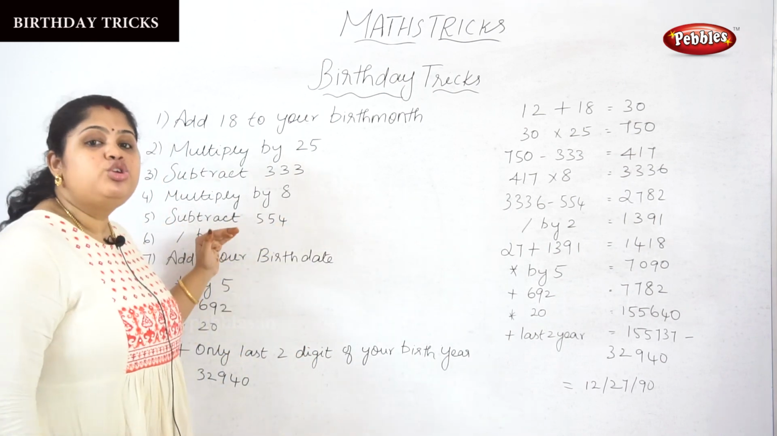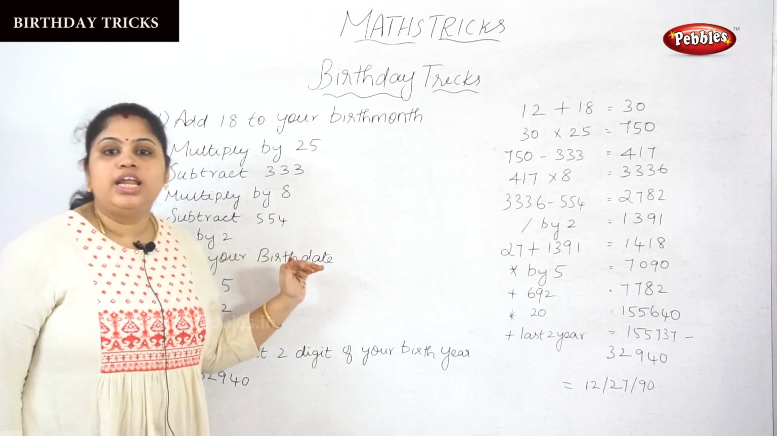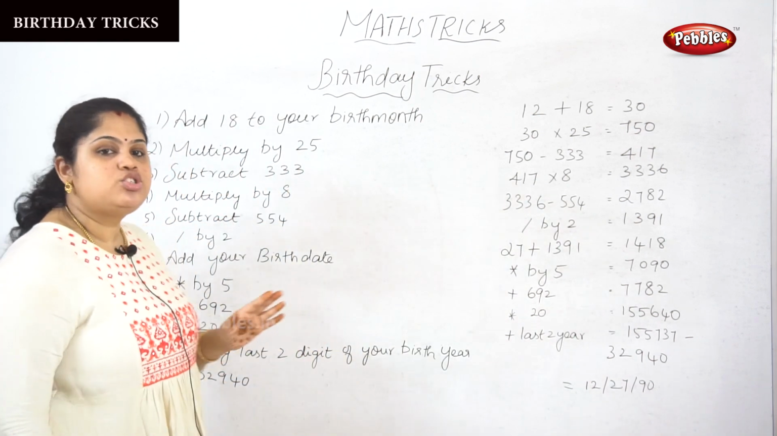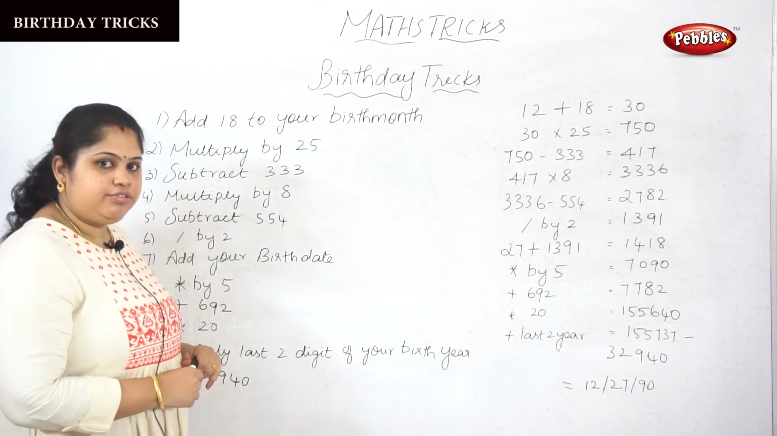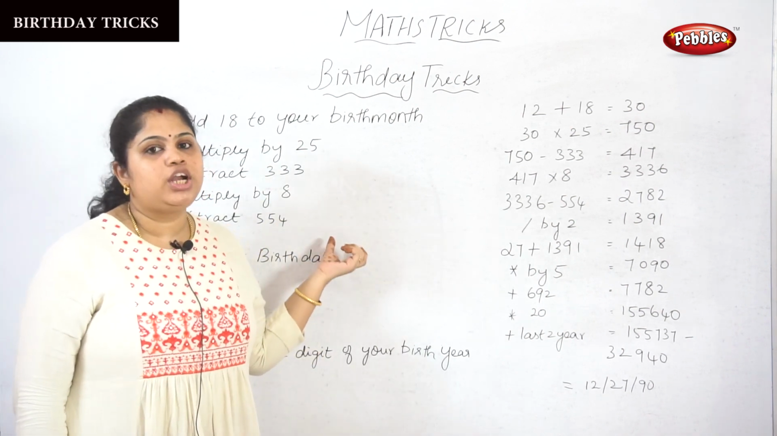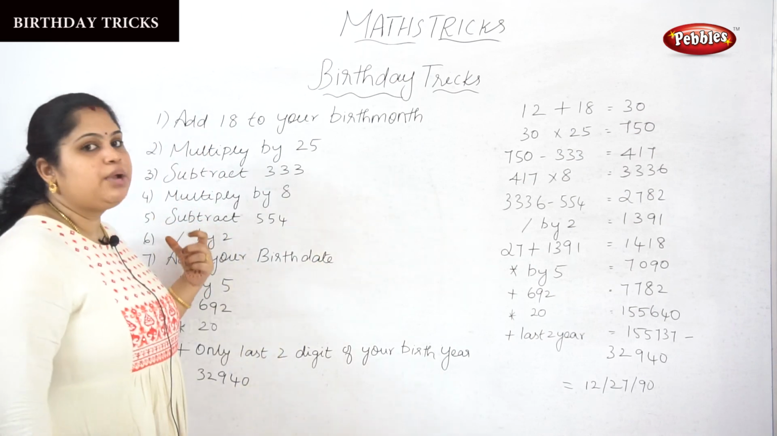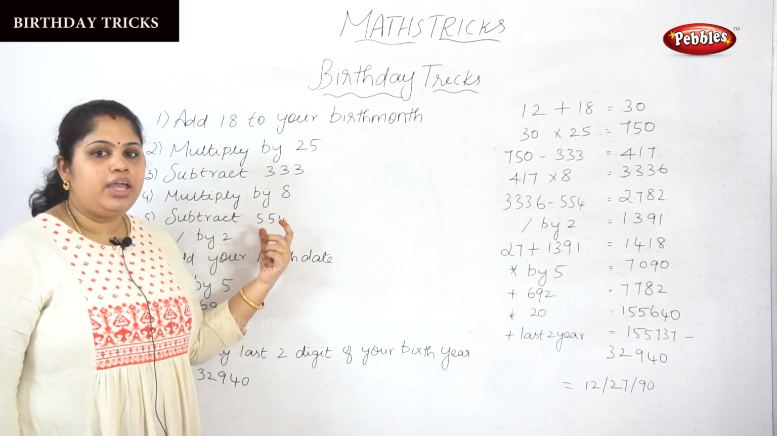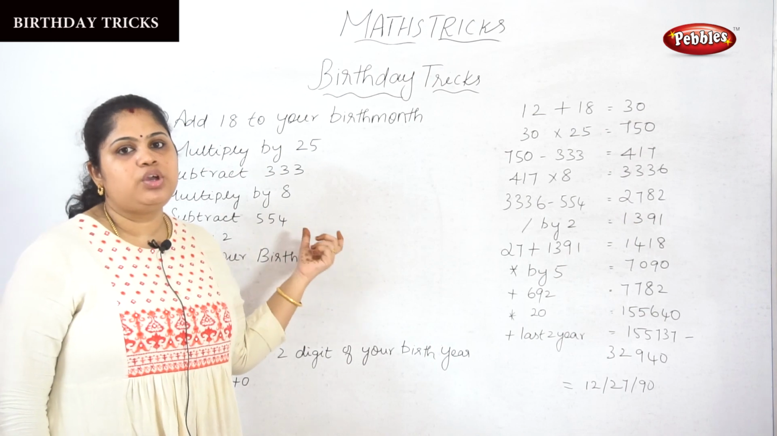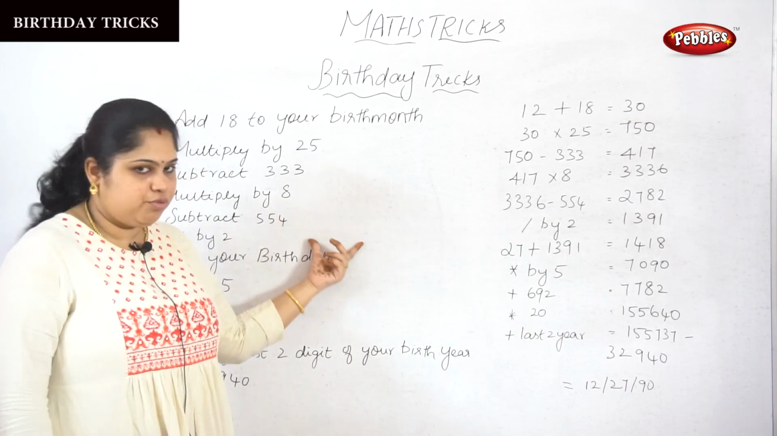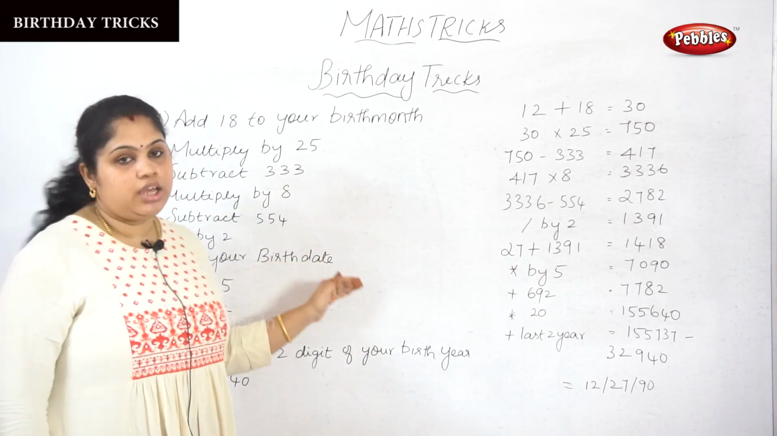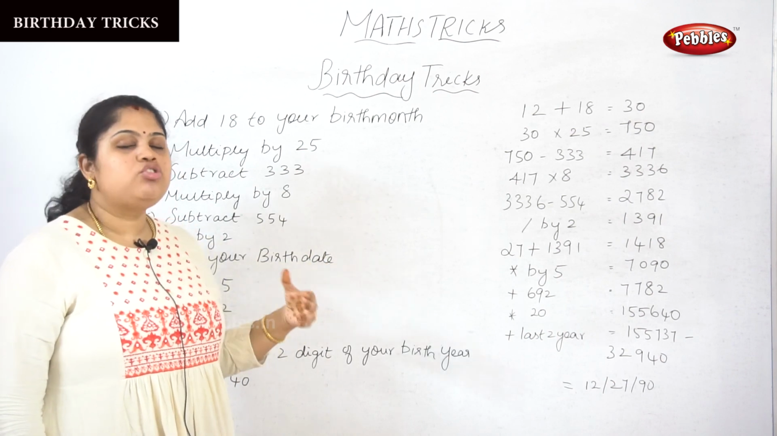After multiplying by 8, you will get an answer. That answer should be subtracted from 554. After subtracting from 554, you will get the answer. That should be divided by 2. So the answer we got from subtracting from 554, we divide by 2. Then add your birth date to that answer, meaning your friend's birth date.